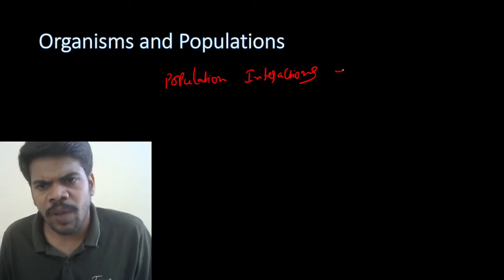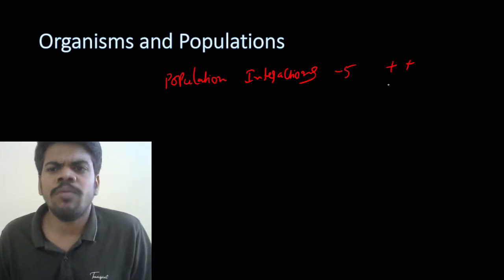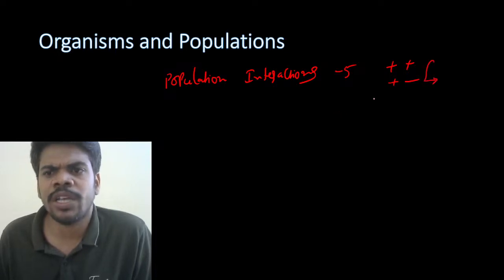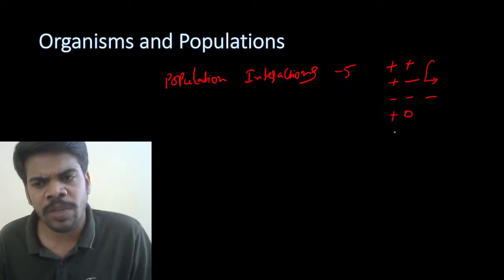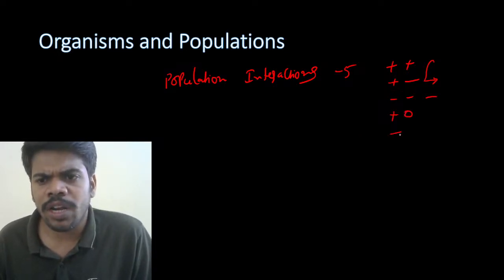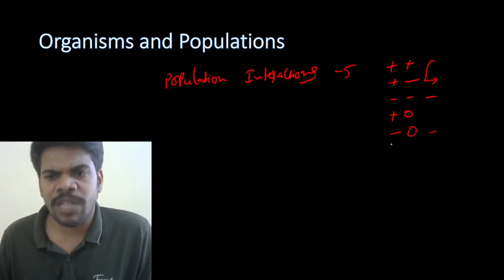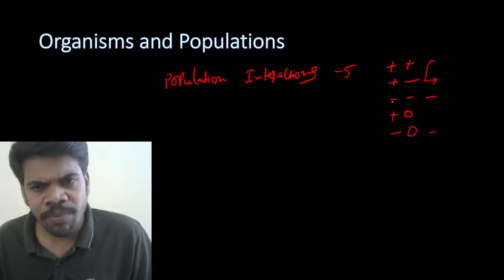Population interactions is also a 5 mark question as an application method question. If both are benefited, it is a mutualistic relationship. If one is benefited and the other is harmed, it is parasitism or predation. If both get affected, competition. If one gets benefited and the other is neither benefited nor harmed, commensalism. If one is not benefited but the other is harmed, neutral, it is amensalism. So like these interactions there are, and there are examples.